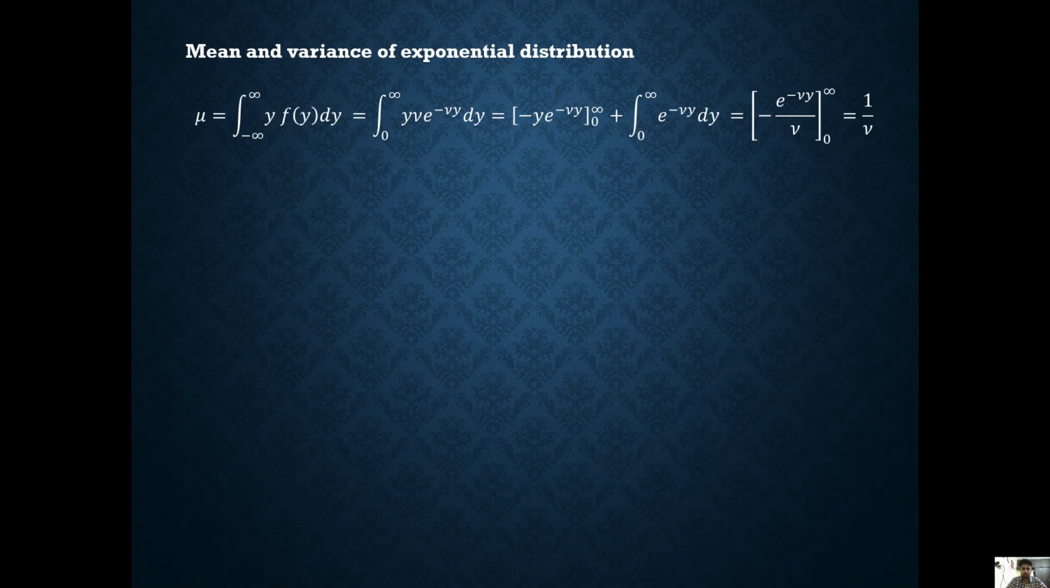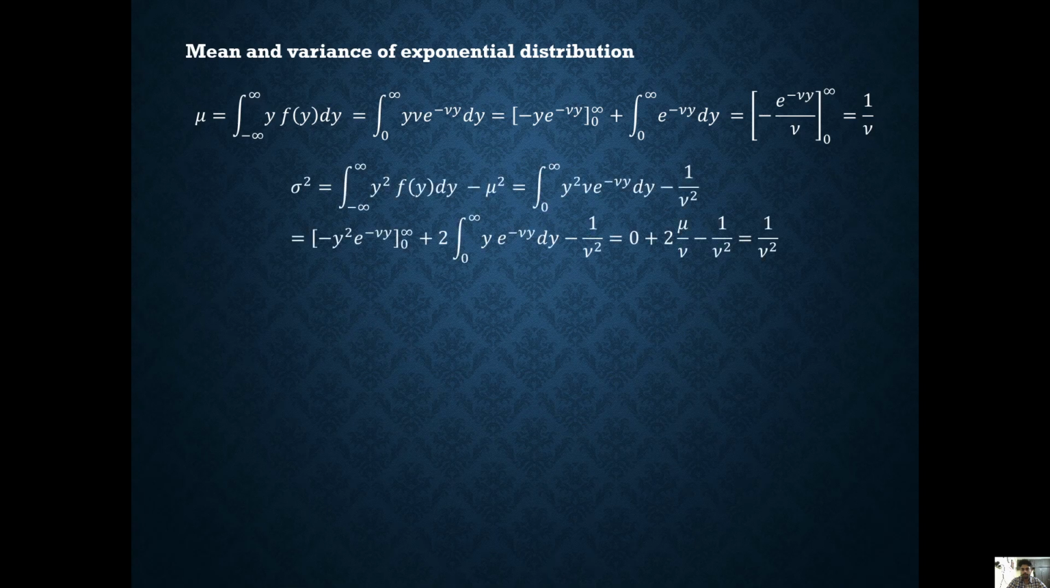Mean and variance of the exponential distribution. Mu is equal to the integral from minus infinity to infinity of y f(y) dy, which is equal to the integral from 0 to infinity of y v e^(-vy) dy, which is equal to minus y e^(-vy) plus the integral from 0 to infinity of e^(-vy) dy, which is equal to minus e^(-vy) by v, that is equal to 1 by v.